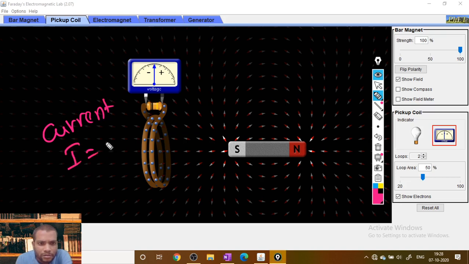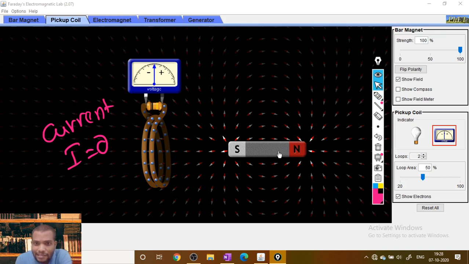Current I equal to 0. If you observe closely, the small tiny dots are a representation of electrons. They are stationary. Not only that, this coil is not connected to any voltage source, but just a meter is connected.